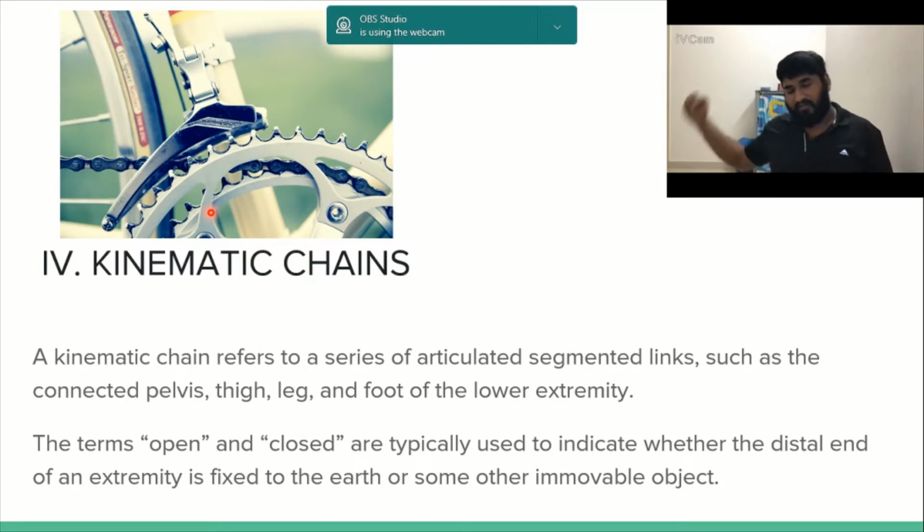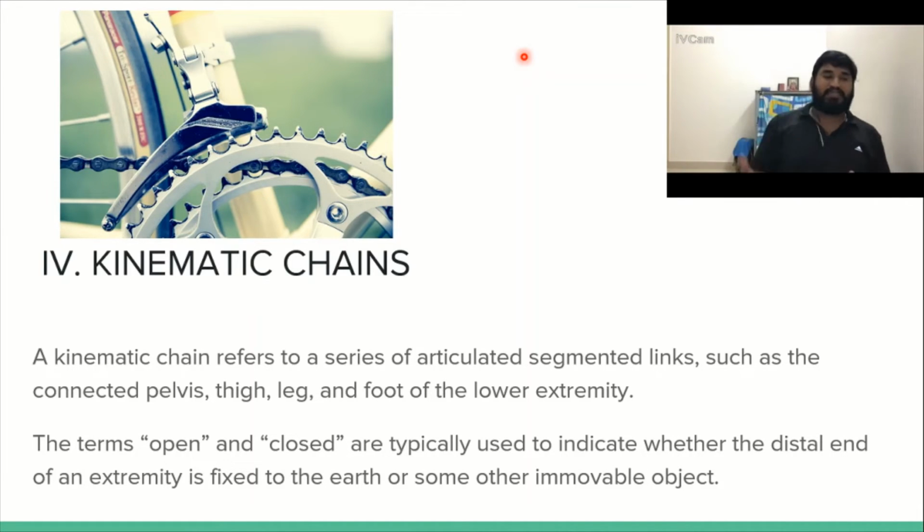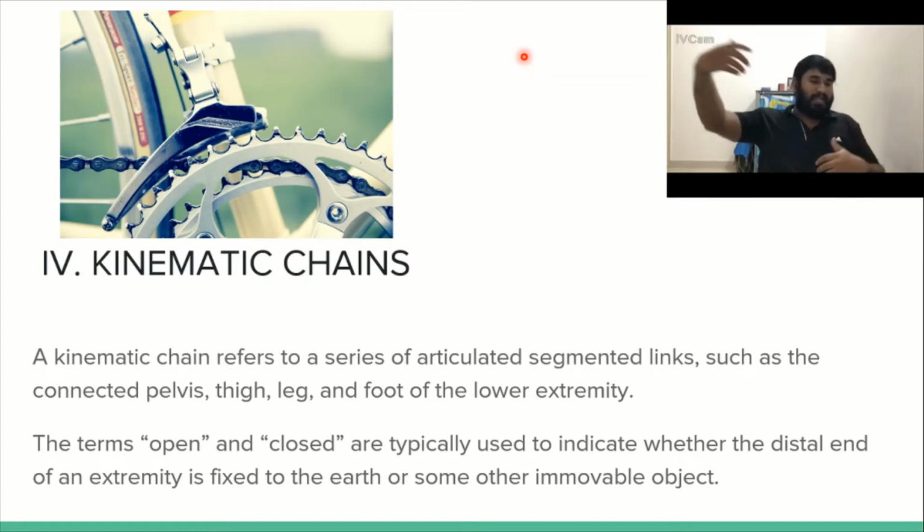Say that I have an ACL client who has come to me. I would really need to understand what sort of exercise I should give. So what is a kinematic chain? A kinematic chain refers to a series of articulated segment-like links, like your pelvis, thigh, leg, foot and lower extremity. It is like a chain, isn't it? It is all connected together. You do something distally, it has an effect proximally. You do something proximally, it has an effect distally, isn't it?